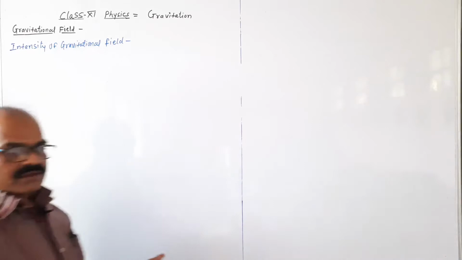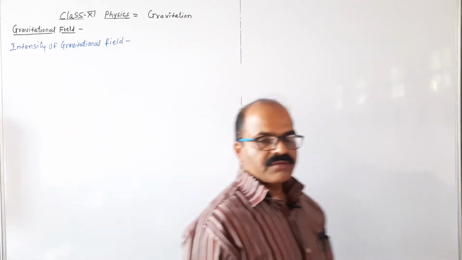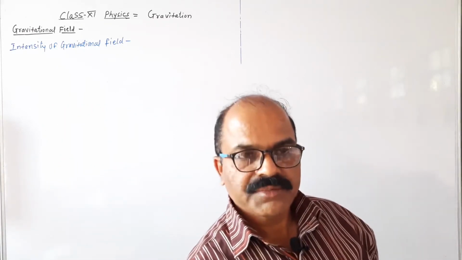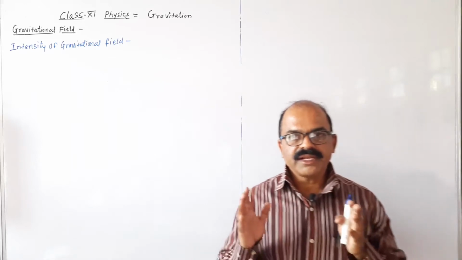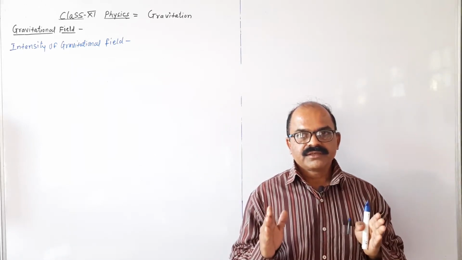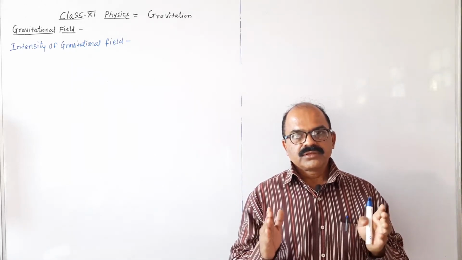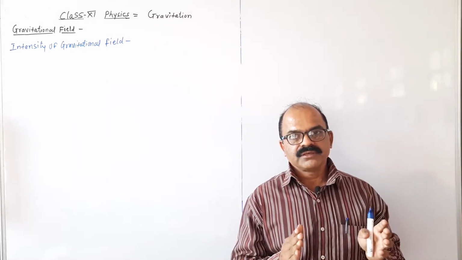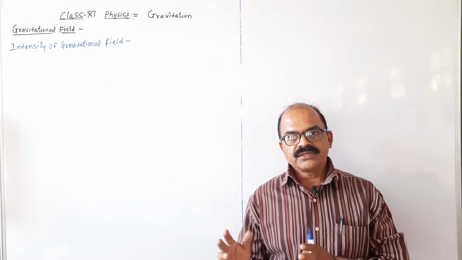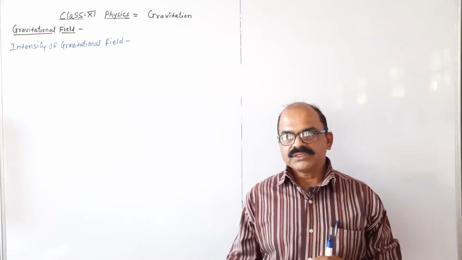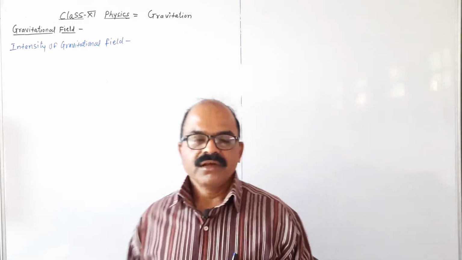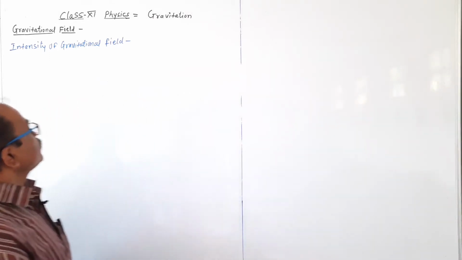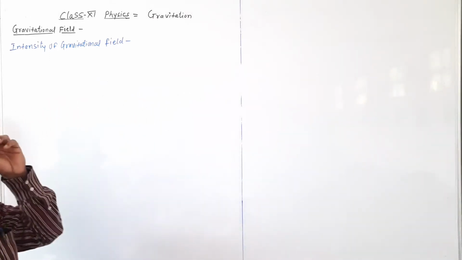gravitational field. What is the gravitational field? Gravitational field means the space around the planet where the force can be experienced. Gravitational force can be experienced by another body. So this is the gravitational field, and it is expressed in terms of the intensity of the gravitational field.